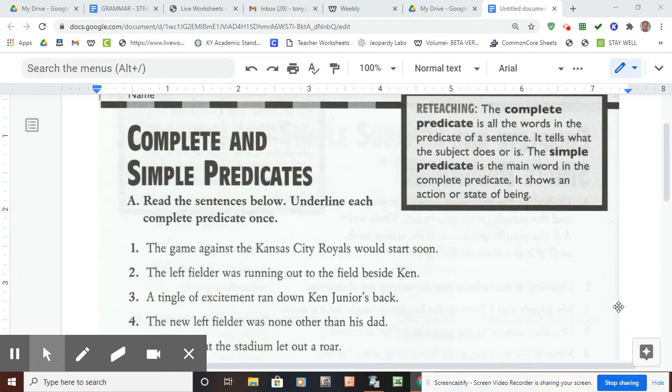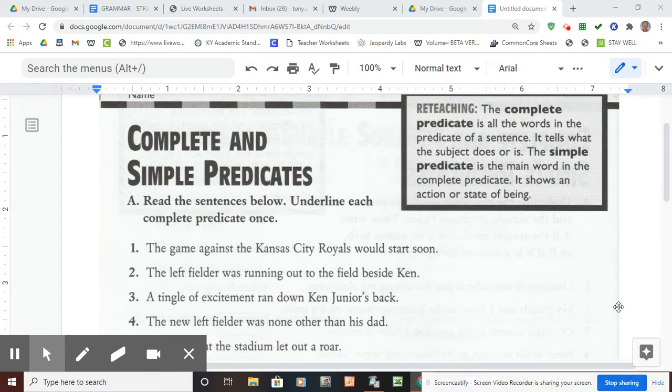Okay, kids, today we're looking at the complete and simple predicates. Hey, what's a predicate? Well, let's look at the box on the right hand top where it says reteaching. The complete predicate, that's the whole predicate, is all the words in the predicate of a sentence. What does the predicate stand for? What does it represent? Well, it tells what the subject does or is. What the subject does, it's sort of the action part of the sentence. Tells what the subject does or is. Now, that's the complete predicate. Generally, more than one word, usually, not always, but most of the time.